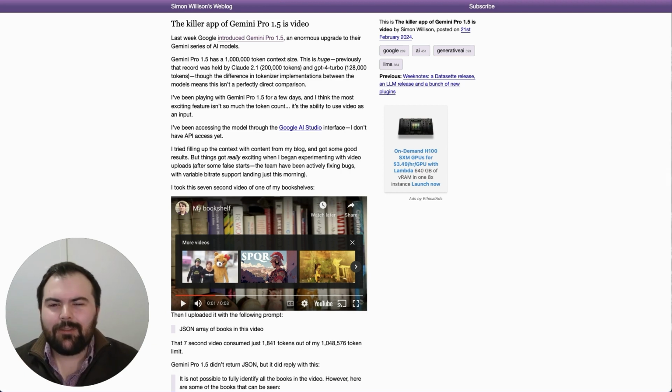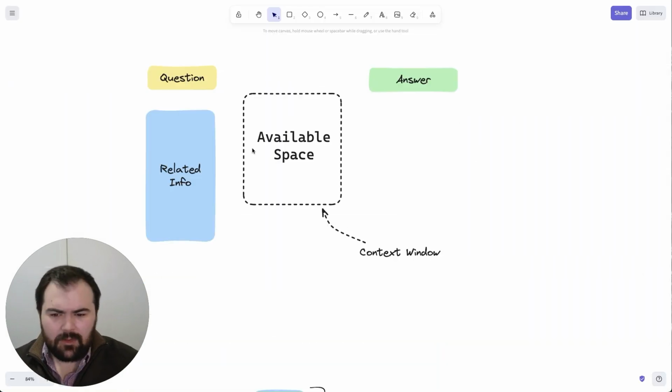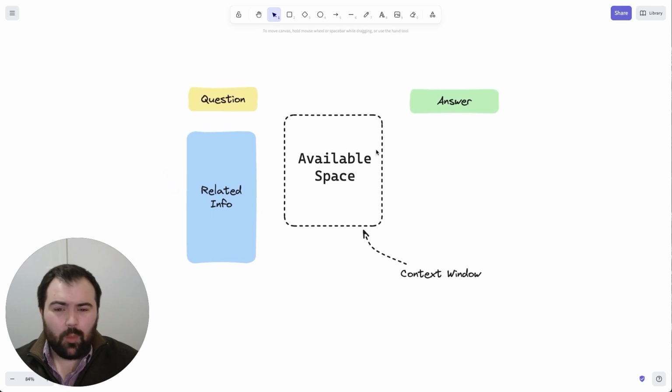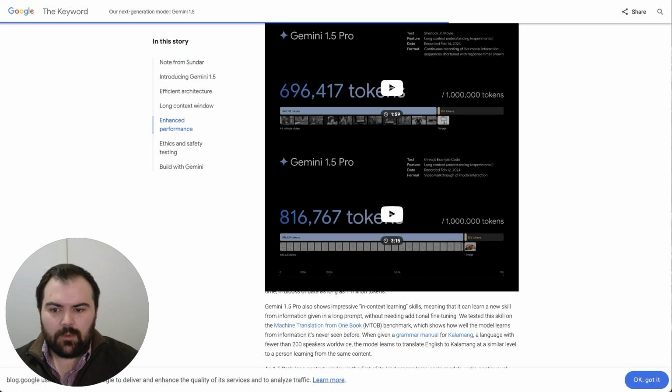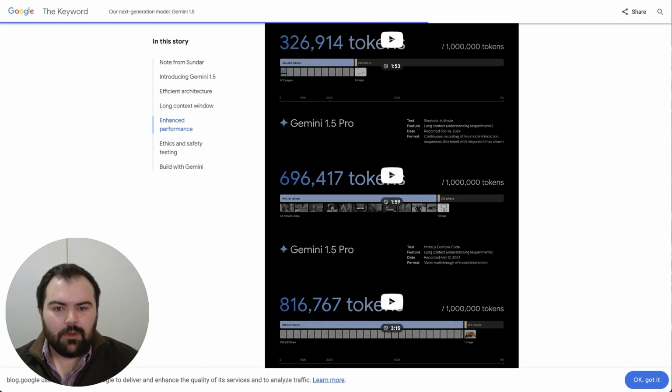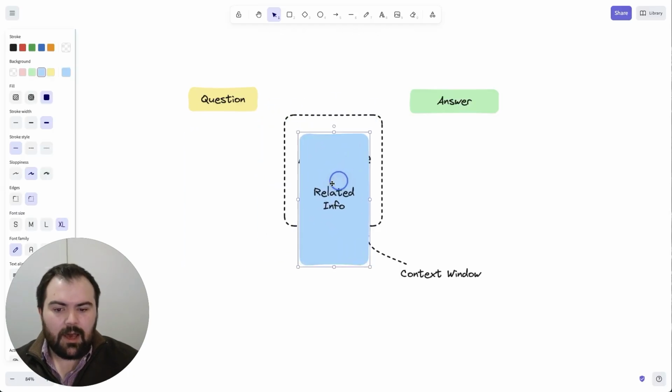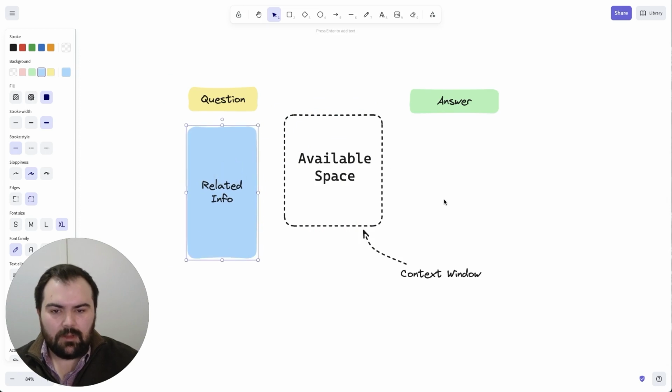So the other thing I think about in relation to all of this is, okay, yeah, they've got a bigger context window, but what does that really mean? Just a quick primer for what a context window is. Really, you've got this available space that the LLM can operate in. Any of these AIs, ChatGPT, they can operate within this window. So when we're talking about Google Gemini having 1 million tokens available, that means they can put a lot of context in this window, a lot of documents, a lot of things to reference, right?